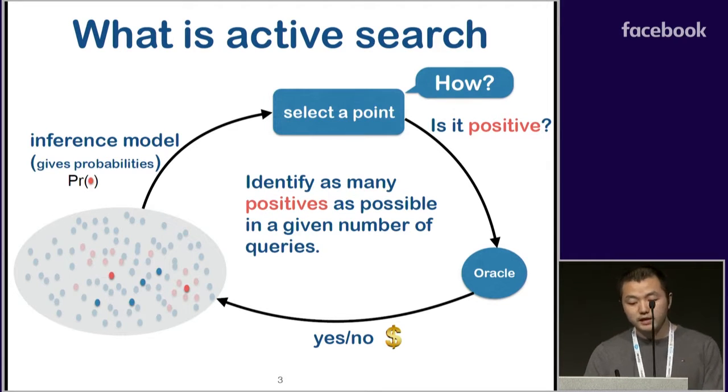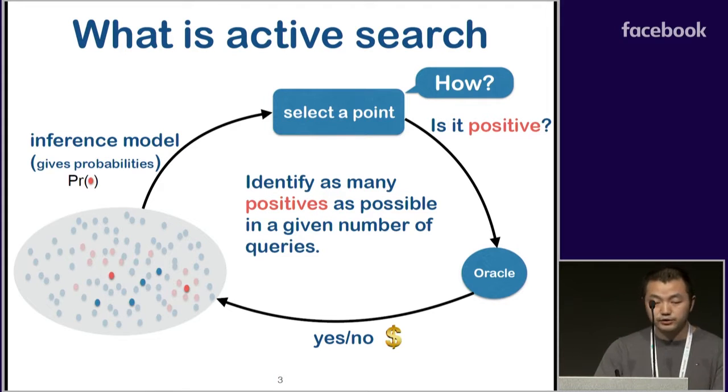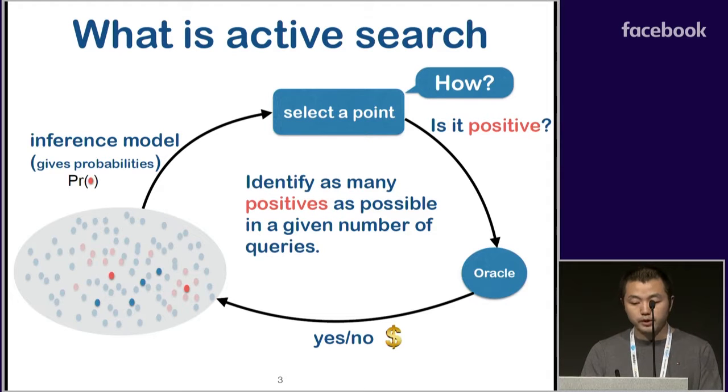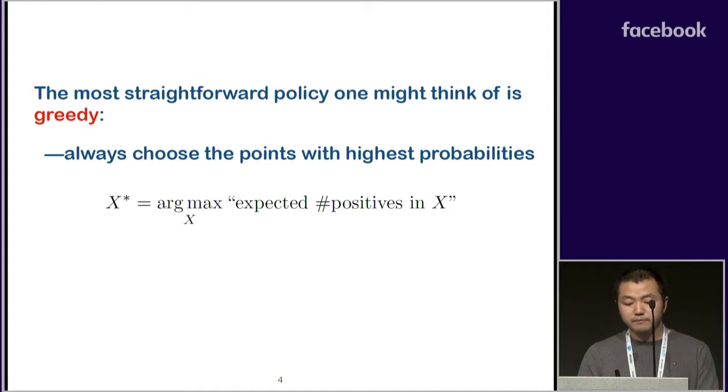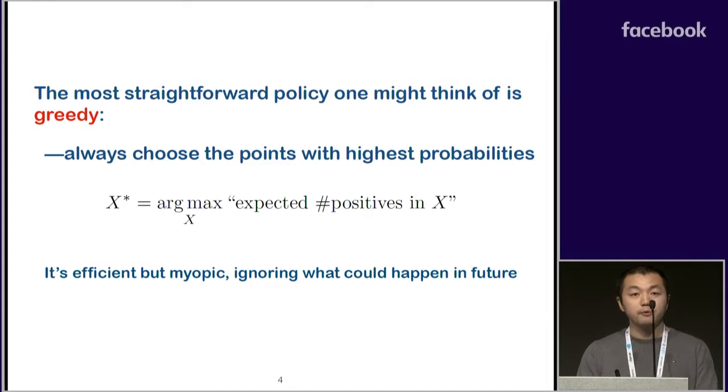Our previous work studied the case of selecting one point at a time. However, in many real applications, we can often query multiple points in parallel. So in this work, we study how to select a batch of points. The most straightforward policy one might think of is greedy. That is, always choose the points with the highest probabilities. This is optimal in terms of maximizing the expected number of positives in this batch, and it's computationally efficient. However, it's myopic, ignoring what could happen in the future.